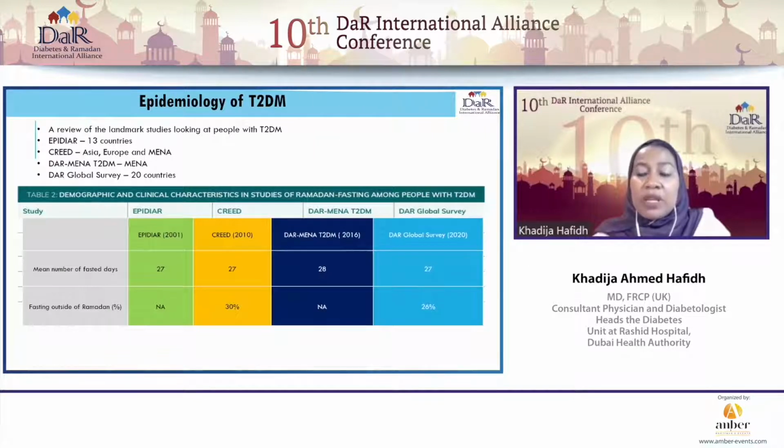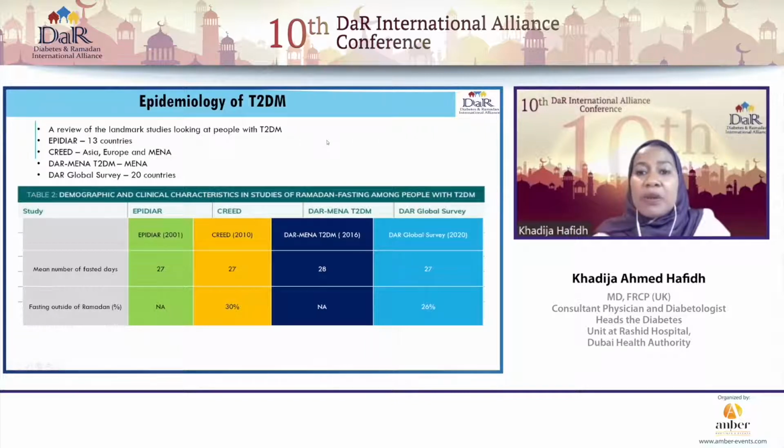What is unanimous about all these trials is the fact that the number of days that were fasted is almost the same. Whether it was 2 decades ago or just 2 years ago, we can see that the mean number of days fasted was around 27.